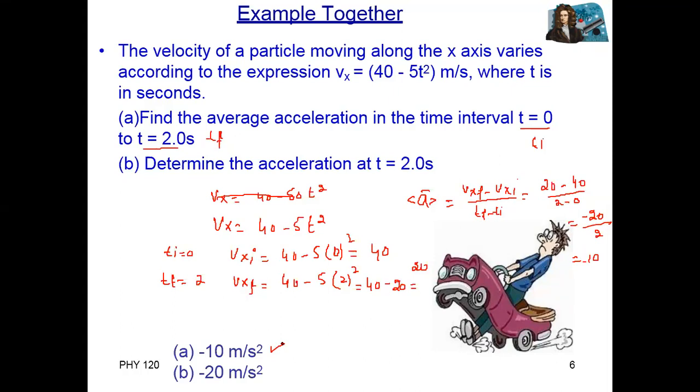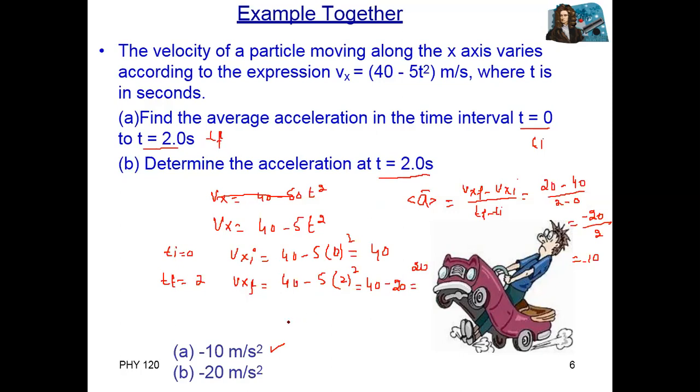What about part B? Find the acceleration at t equal to 2. When one time is given, this is instantaneous. So we need to find the derivative.